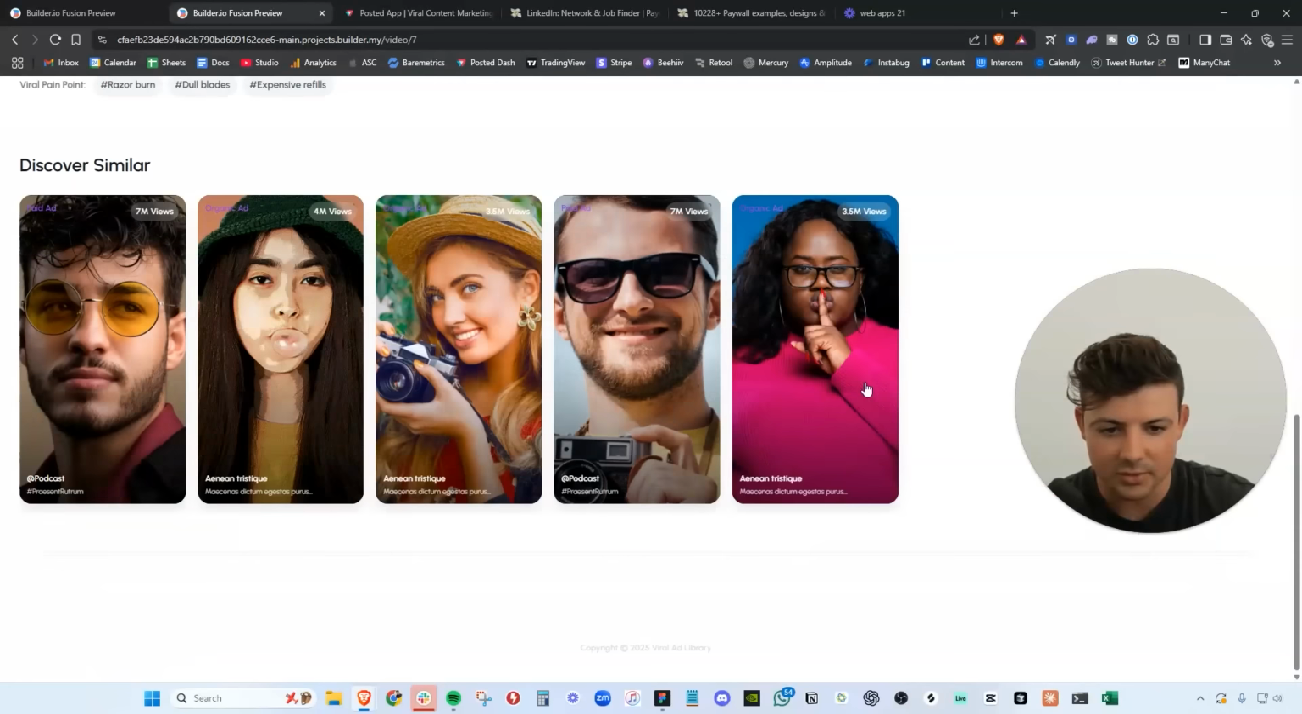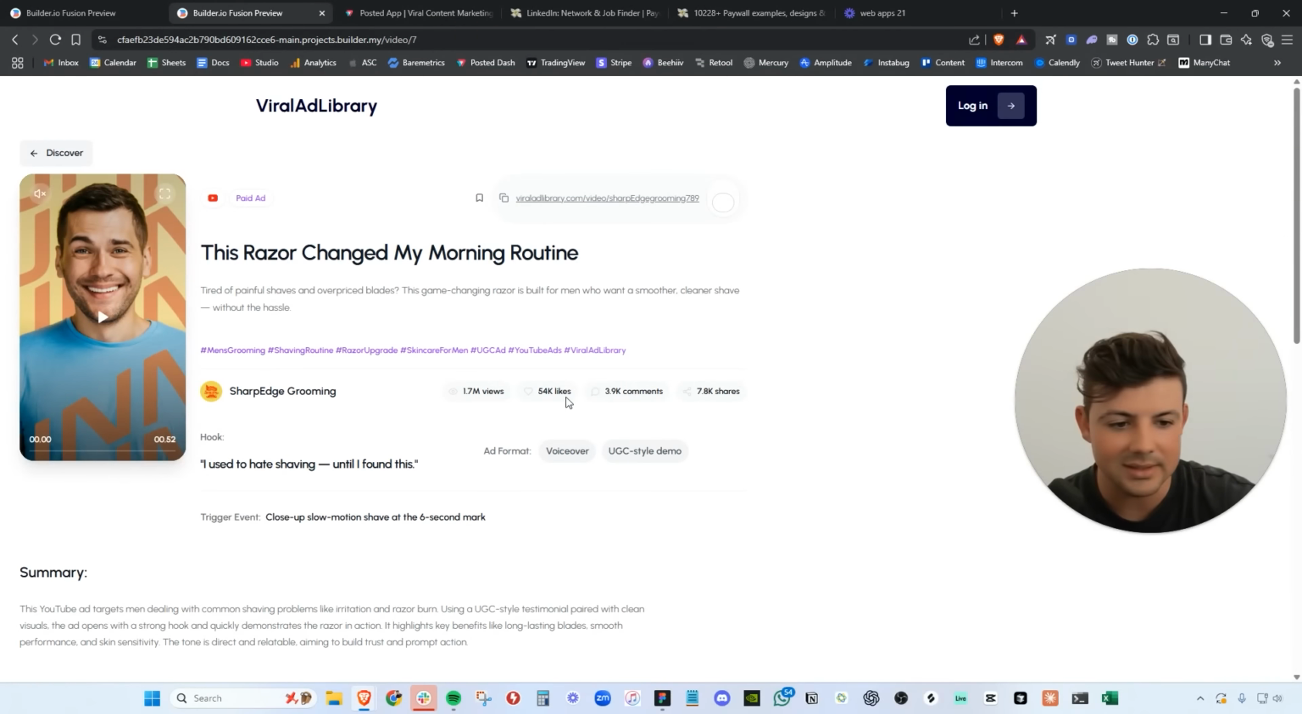We can go back to the Discover page. We can click back and we can see the details page again. So it pretty much works.